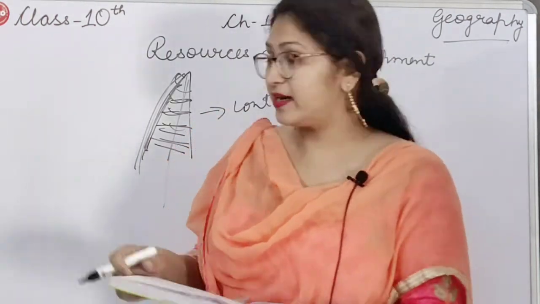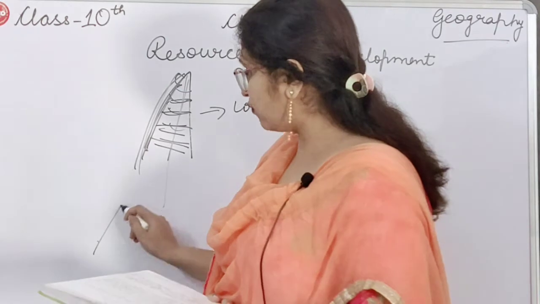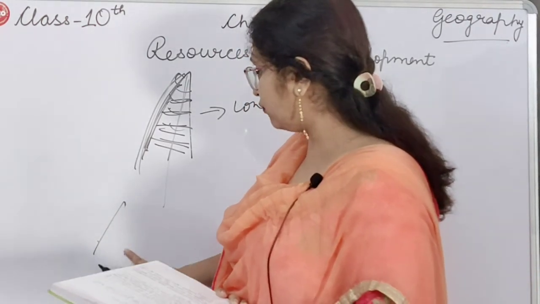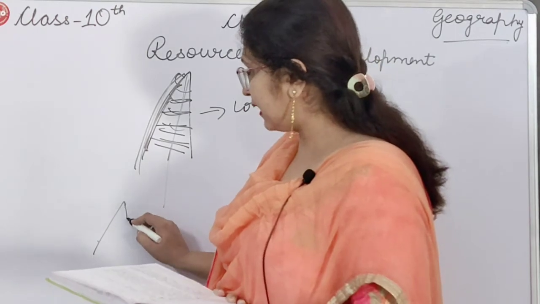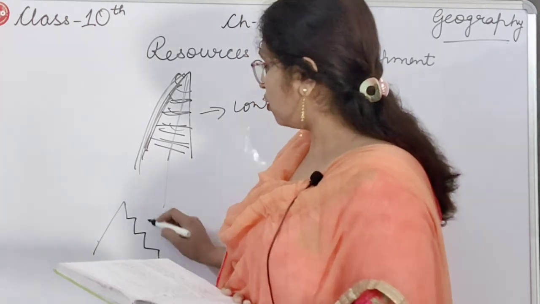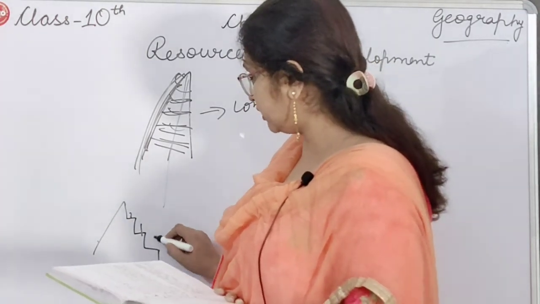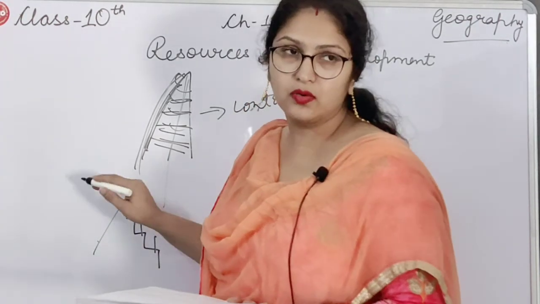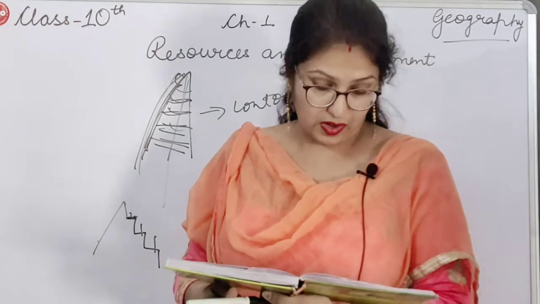And the second is terrace farming. Terrace farming: like we have a mountain, and on one side they make terraces like this. Here they can do farming, because on these areas the water will stay. So they can do terrace farming also.